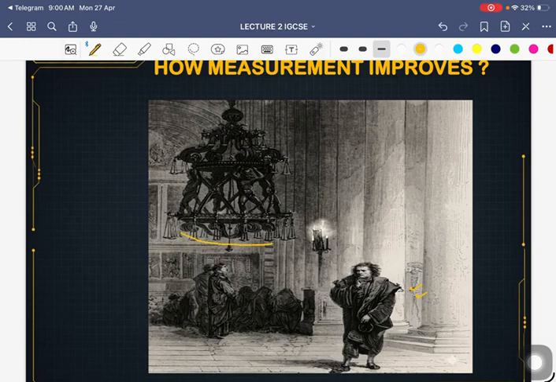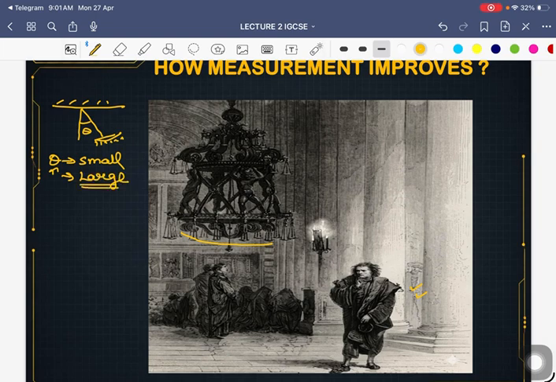He observed that the angle with which the lamp was swinging, suppose I'm taking this angle to be theta, and you can think of it like a lamp. The angle with which it was swinging may be small, or the angle I'm showing by theta, or maybe the angle can be large, whatever, but the overall time of swinging was the same. That was the deduction. The time period of swinging was the same.